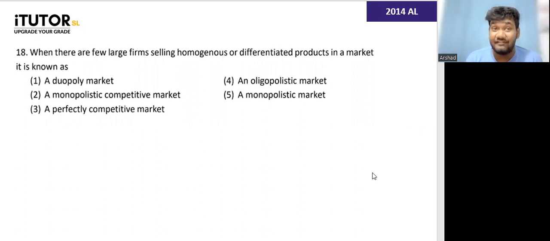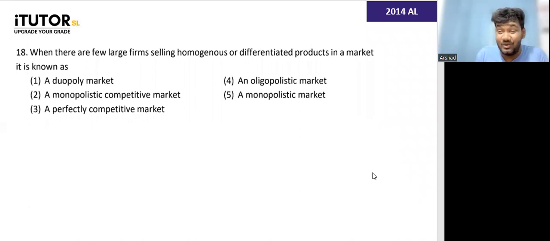What is this? Few large firms. All of you, guys, give me an answer so that I know that you're there. I have around 30 answers. Others? Some answers are still wrong. Most of you have got it correct.